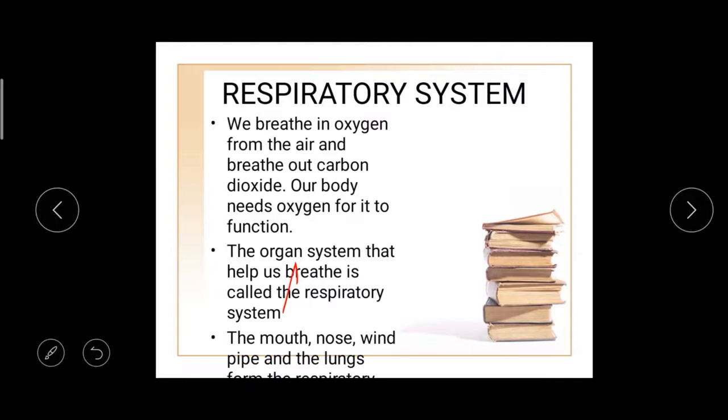The organ system which helps us to breathe is called the respiratory system. So what are the organs? Mouth, nose, windpipe and lungs.